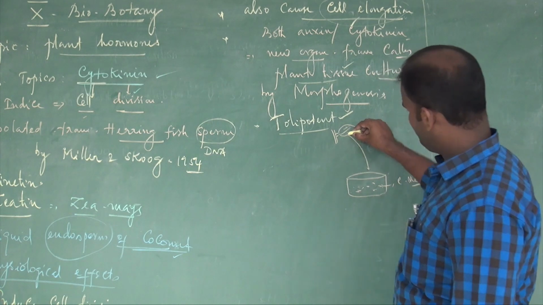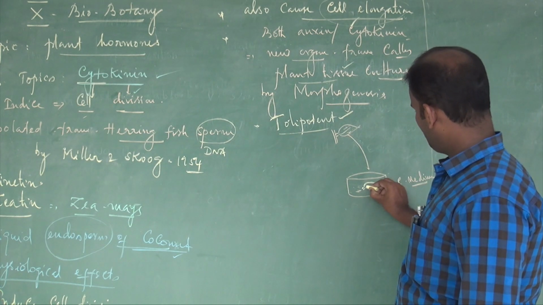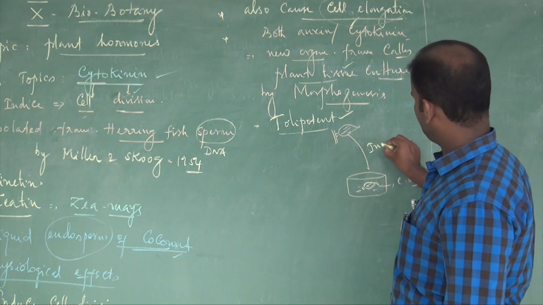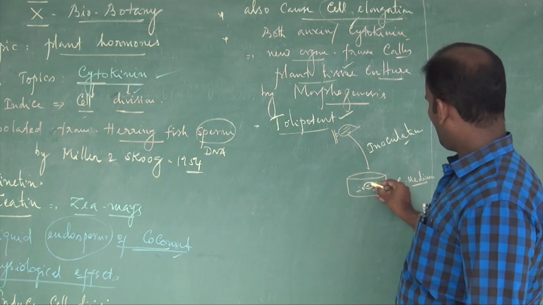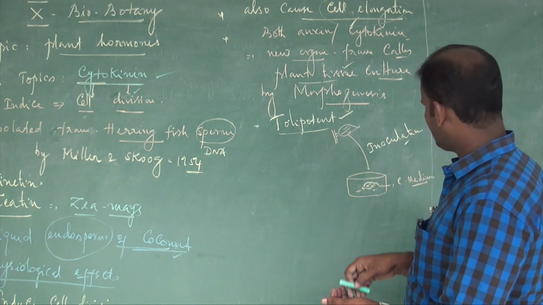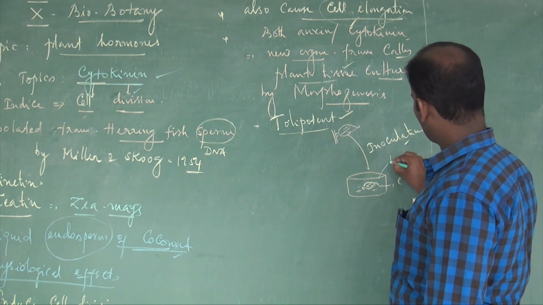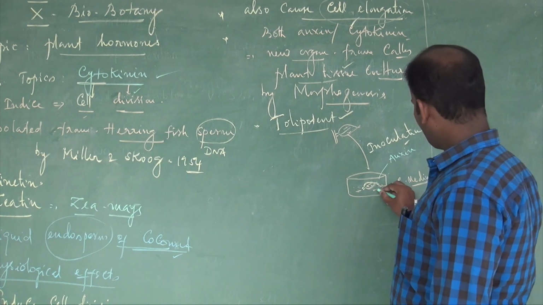The process of introducing the leaf onto the culture medium is called inoculation. After inoculation, under the influence of auxin and cytokinin in the plant tissue culture,